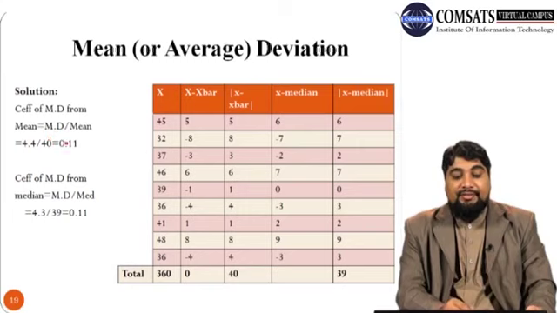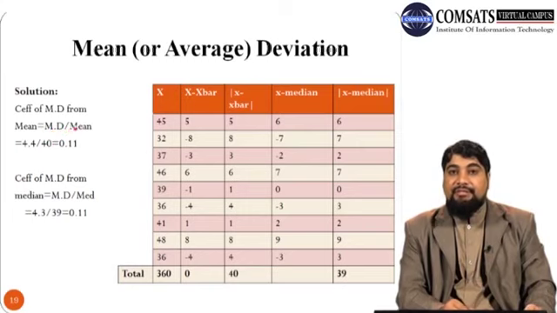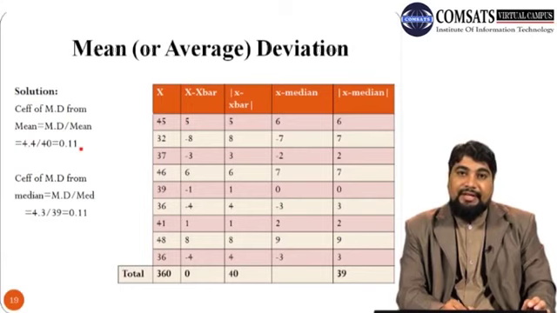Remember that coefficient of mean deviation from mean is equal to mean deviation divided by mean. Mean deviation is calculated as 4.4 divided by mean, which is 40. So 4.4 divided by 40, we get 0.11. So this is a pure number and it has no unit. So 0.11 is coefficient of mean deviation from mean.